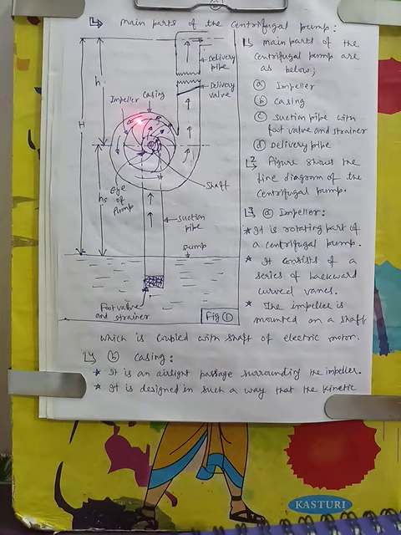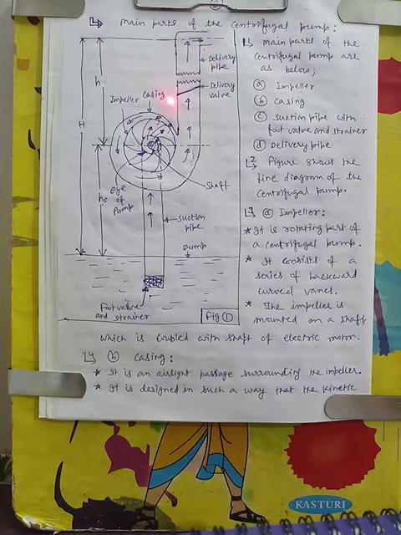Again, when water rotates in this casing, the area of flow keeps increasing, and here is the maximum area. So most of the kinetic energy is converted into pressure, and due to high pressure, the delivery valve will open, and water will enter the delivery pipe and be thrown or reach the desired location, the desired tank, or wherever we want to carry this water.